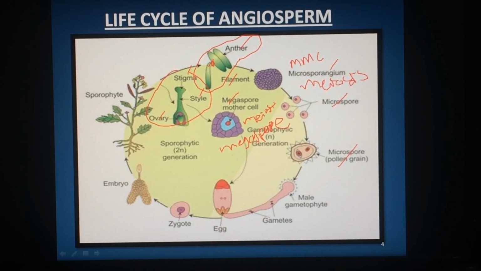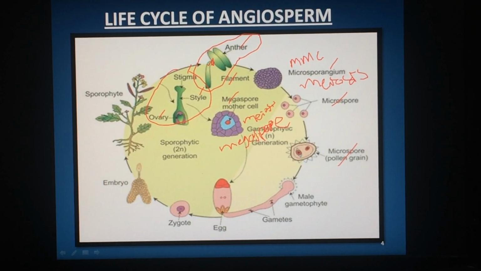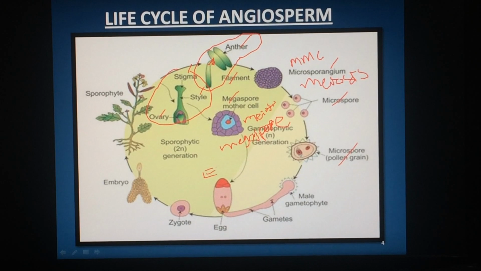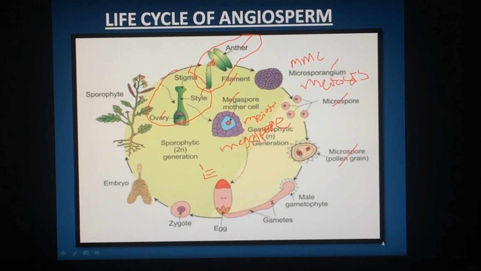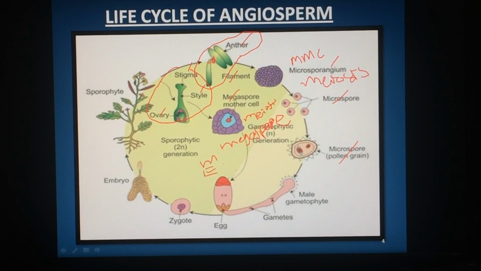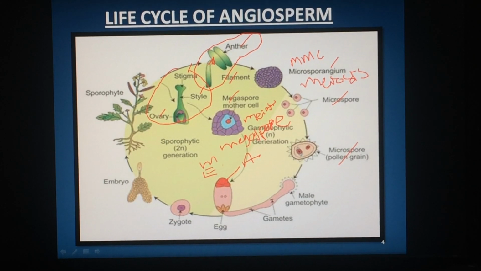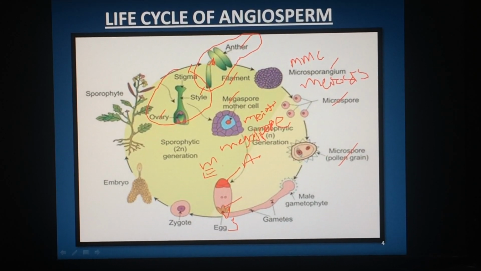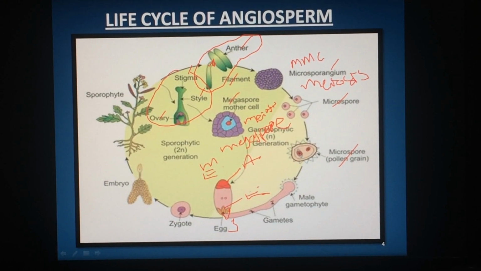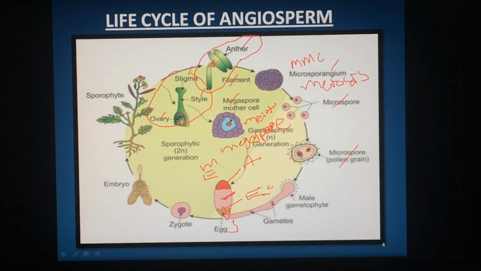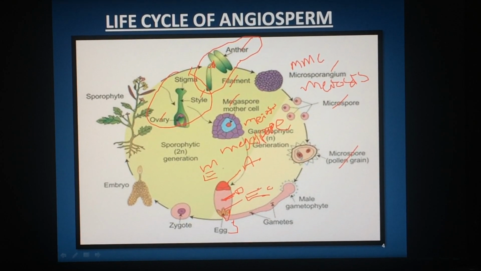This megaspore gradually develops into embryo sac, that is the matured embryo sac or female gametophyte, which contains antipodals, two synergids, one egg cell, and polar nuclei.